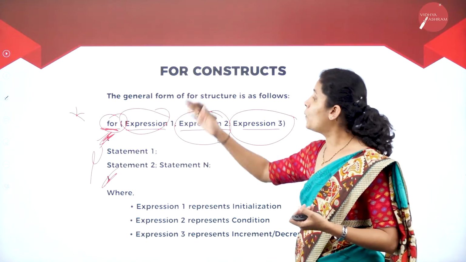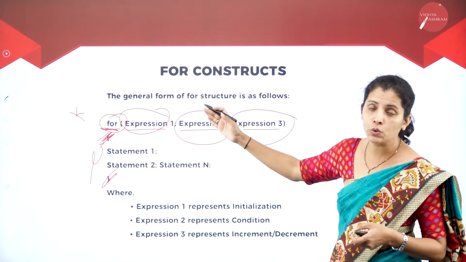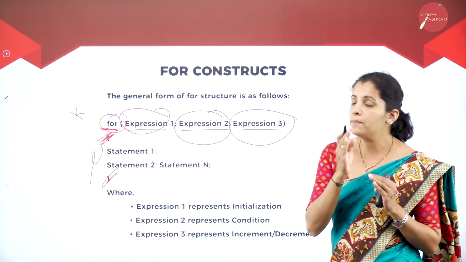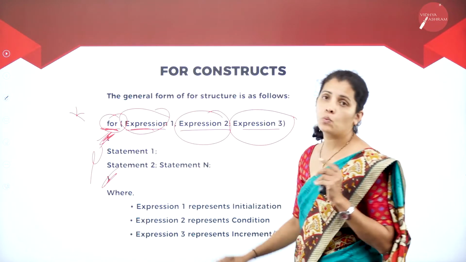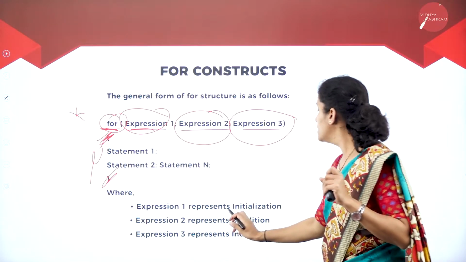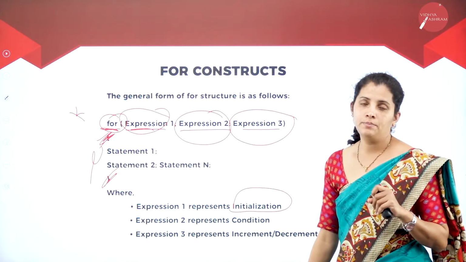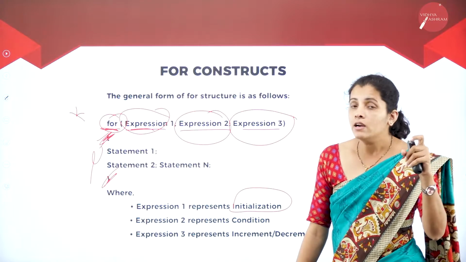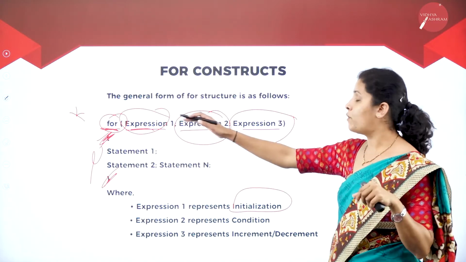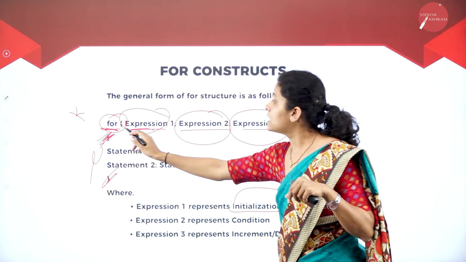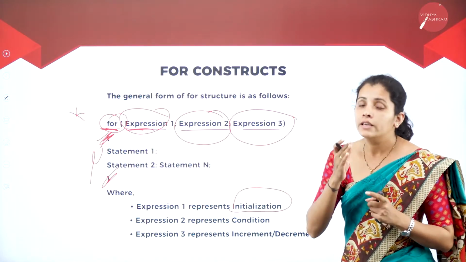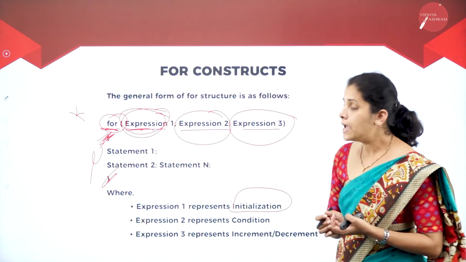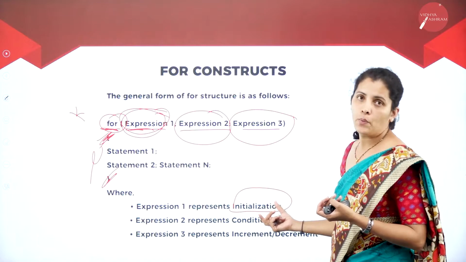Then let's see what expression 1, expression 2 and expression 3 are. Dear student, just remember that your expression 1 is nothing but the initialization. That means if you want to initialize any variable and use it inside the for loop, those variables are initialized in the for loop. So in expression 1, I can initialize the variable.